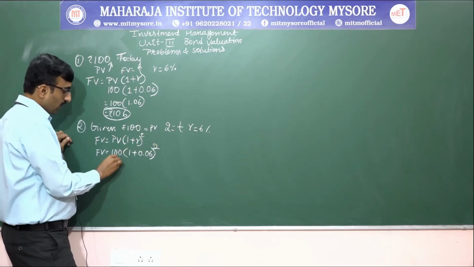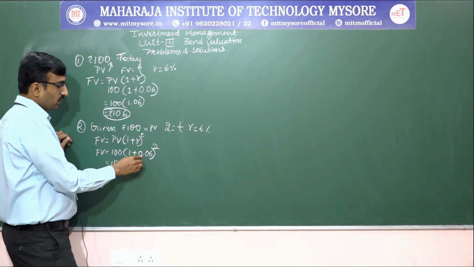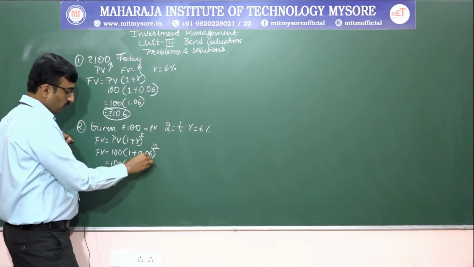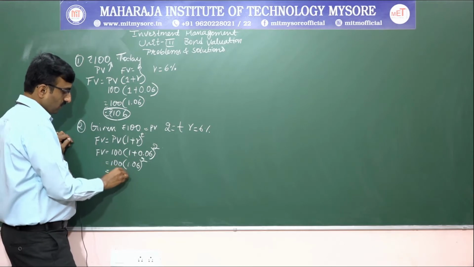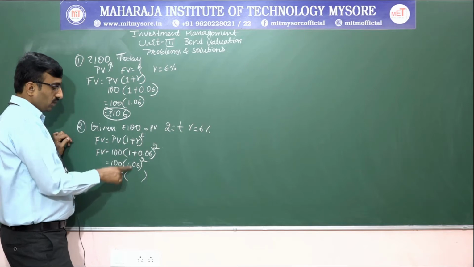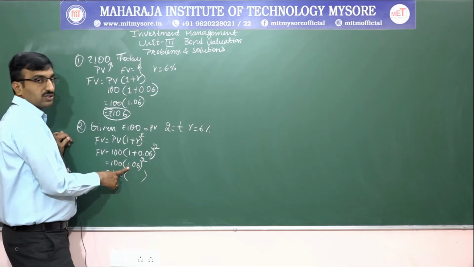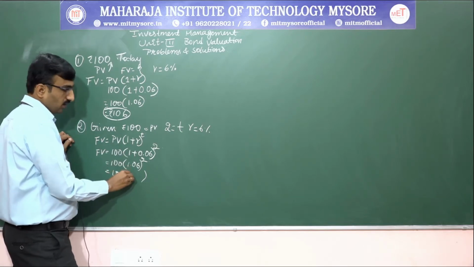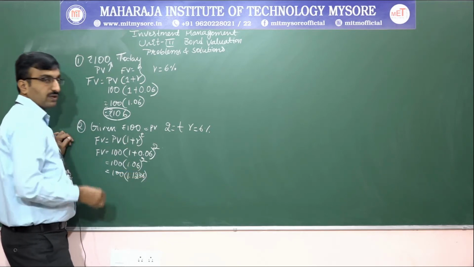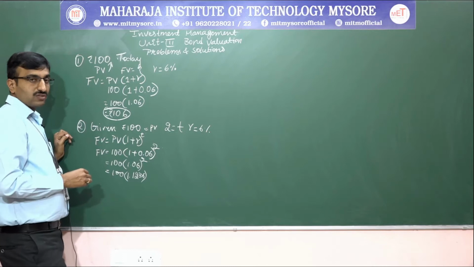If you have 100 rupees here, 1.06 to the power of 2, if you do the power value of this, you will get 1.1236.